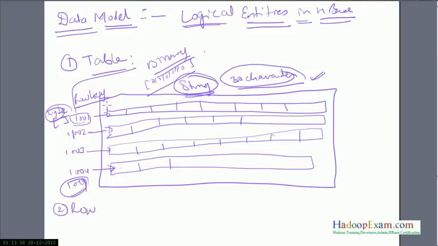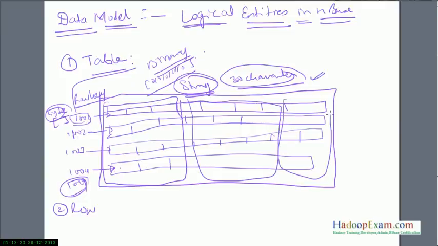So each table would have multiple column families. It's not necessary, but you could have multiple. Say this table has 3 column families: CF1, CF2 and CF3.